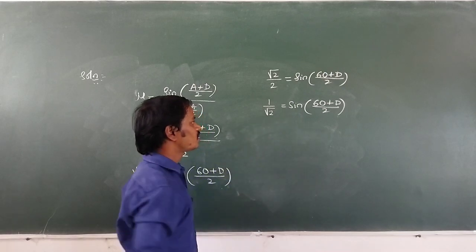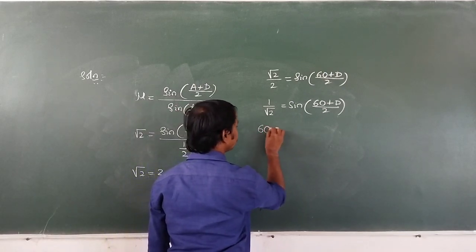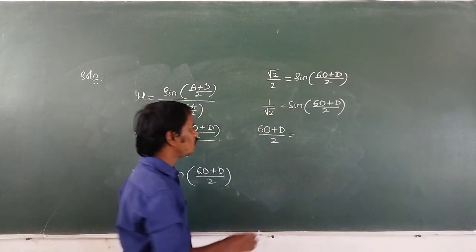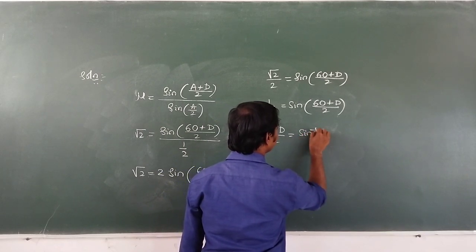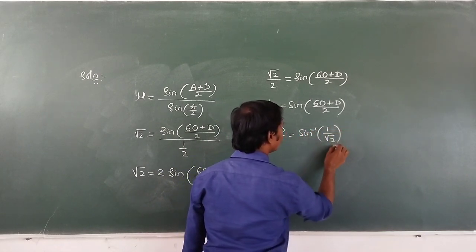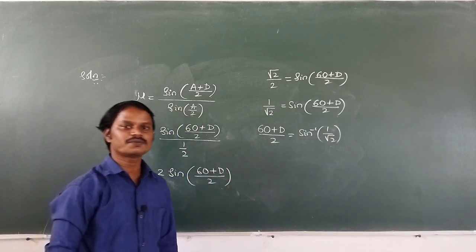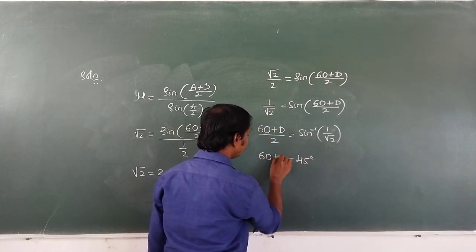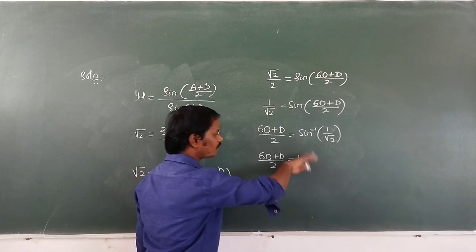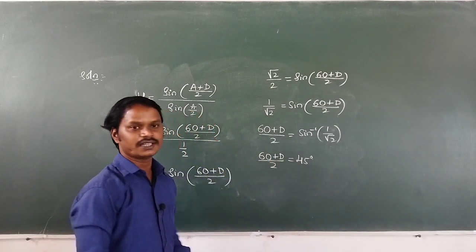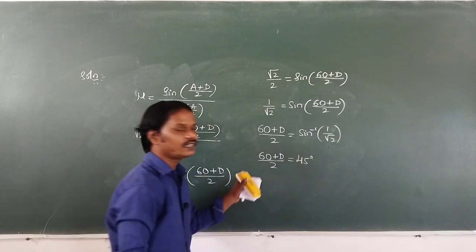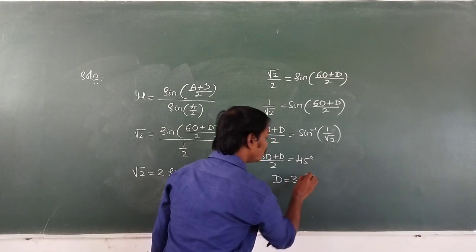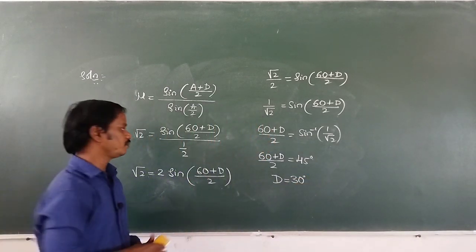Then sine inverse of 1 by √2 equals (60 plus D) by 2. Sine taken to this side becomes inverse. Sine inverse of 1 by √2. For what angle is the sine value 1 by √2? That is for 45 degree. Then (60 plus D) by 2 is 45. Then 2 taken to the right hand side, that is 2 into 45, 90, and 60 taken to the right hand side, 90 minus 60, that is 30. Then angle of minimum deviation, how much did you get? 30 degree. But our aim is to find the angle of incidence.